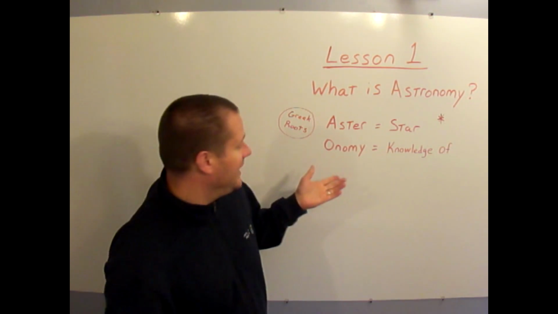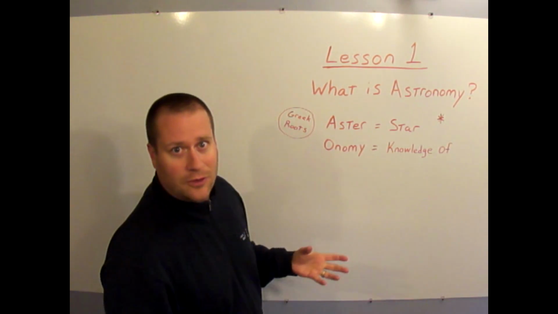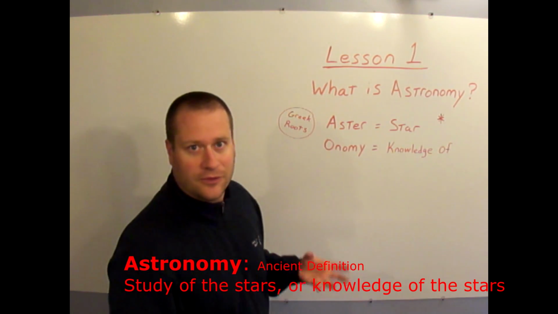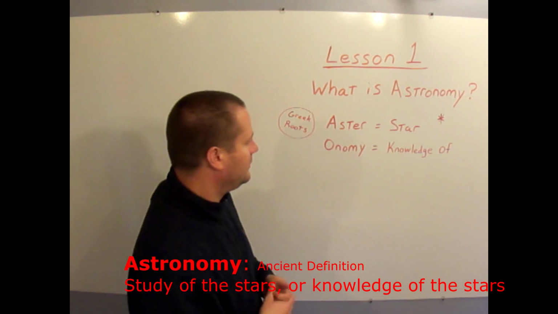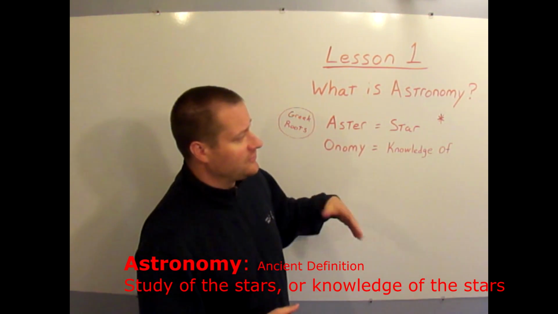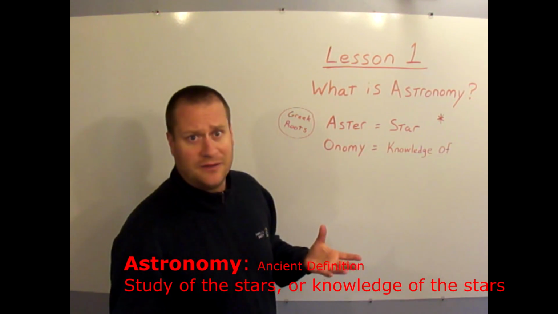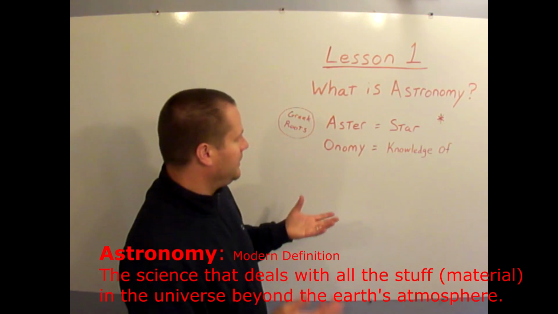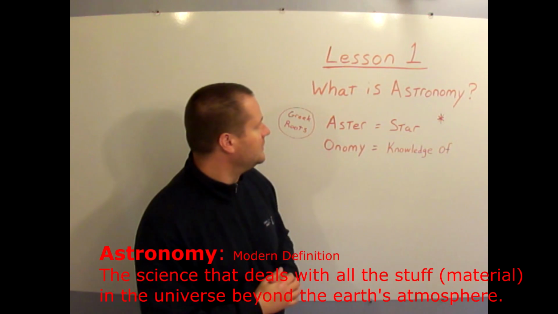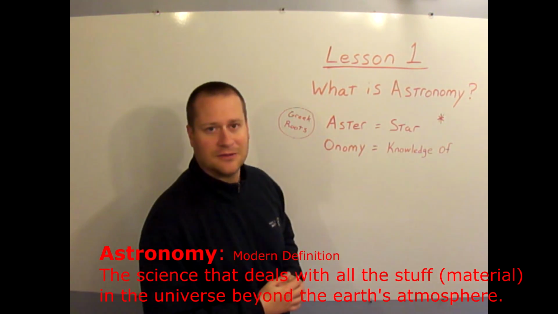One other interesting fact, the onomy comes from the Greek word nomia, or law, so it could also be looked at as the law of the stars, or studying the rules and the order and the laws of the stars. So the definition of astronomy is knowledge of the stars. Originally it was just about studying the stars in the heaven. Now it's come to mean the study of all things in the heaven, from planets to stars to quasars and comets and all those things. So astronomy, a study of or knowledge of the stars.